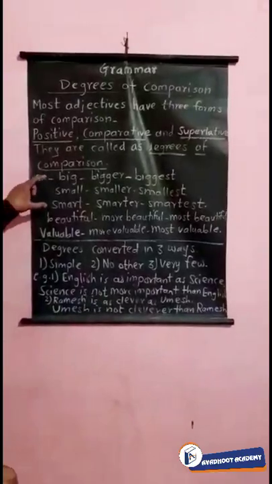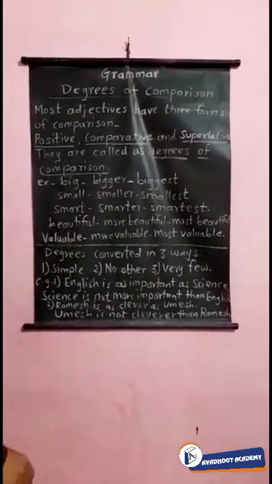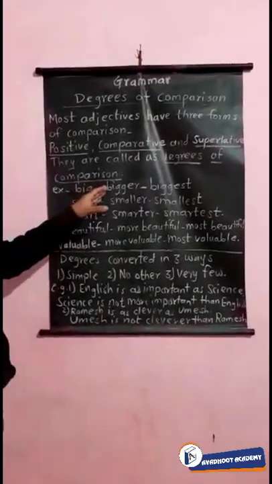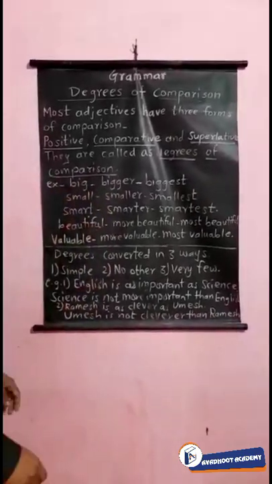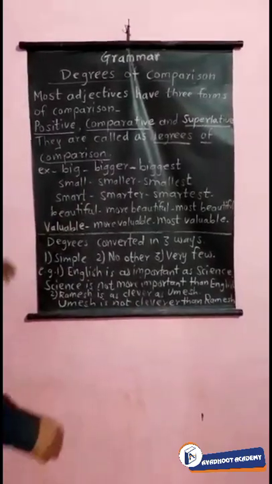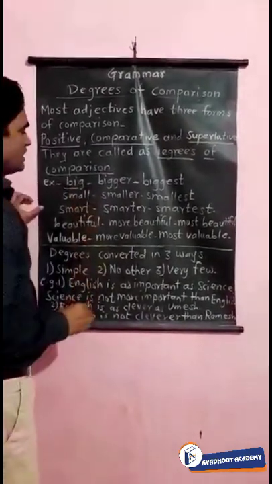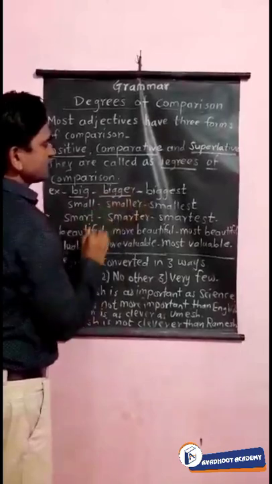So more examples we have seen here of how they are converted into the comparative and superlative. Means positive adjectives are converted into comparative and superlative. So see here the example, big. Big will change into bigger in the comparative.